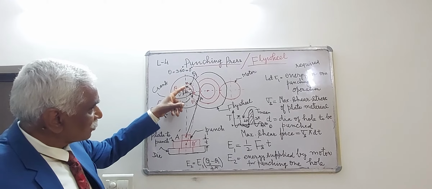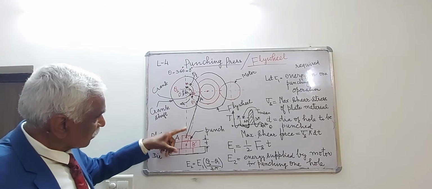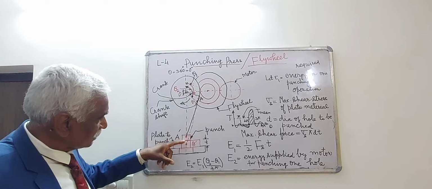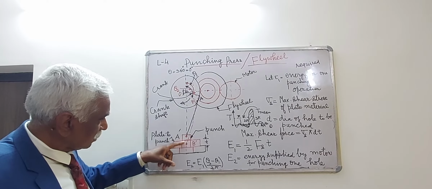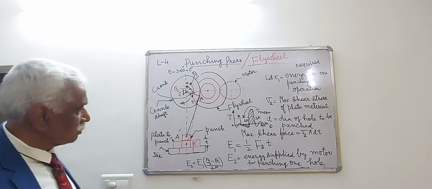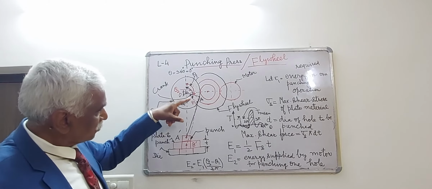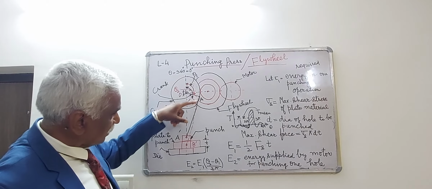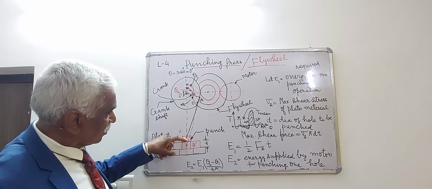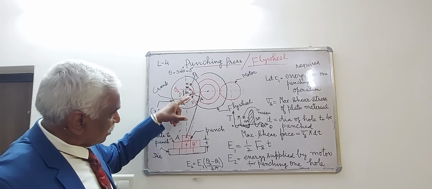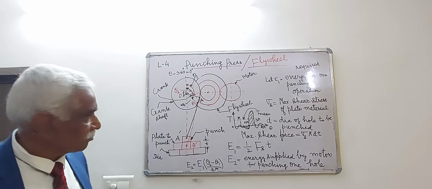When the crank makes angle theta 2, in that position, the punch has already entered into the plate which is to be punched. That position of the connecting rod is shown by B, B dash. Initial position of the crank is OA, and B, B dash is the position during punching operation.